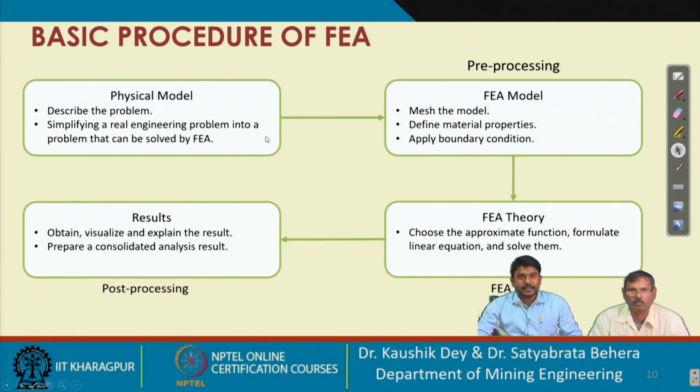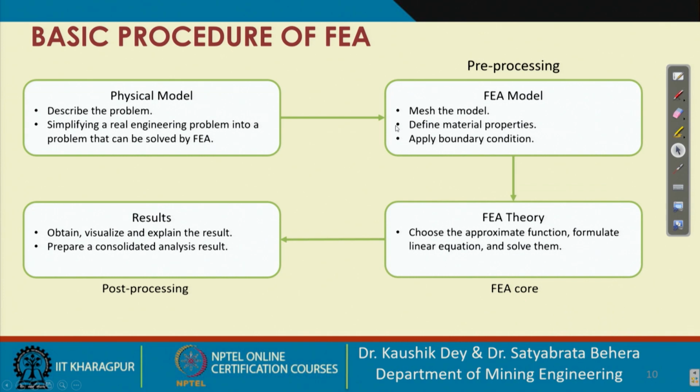Now let's see the basic procedure of FEA, the finite element analysis. There is one physical model. We have some physical situation, and we have to describe that physical model through ANSYS. Then we convert it into the FEA model. The basic procedure is dividing that model into a finite number of elements by meshing.